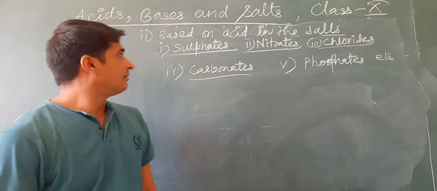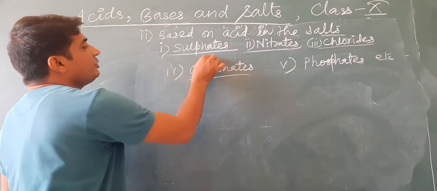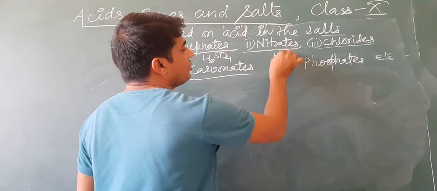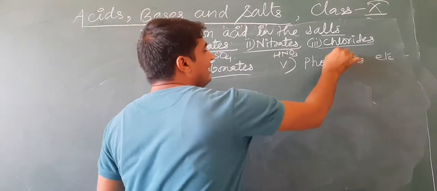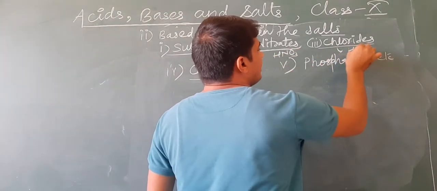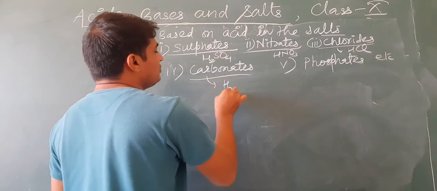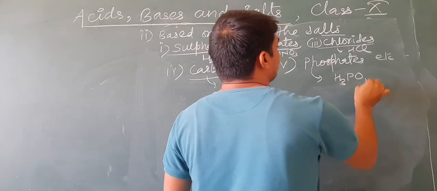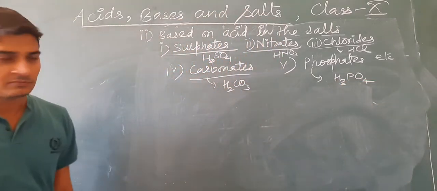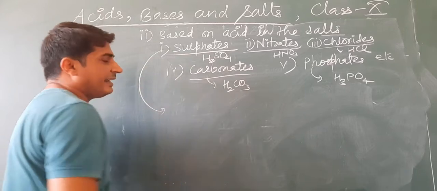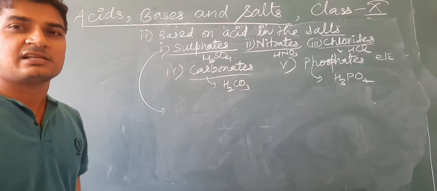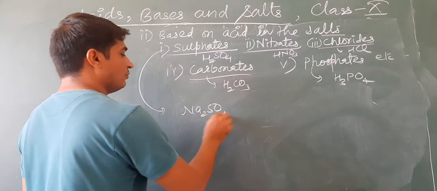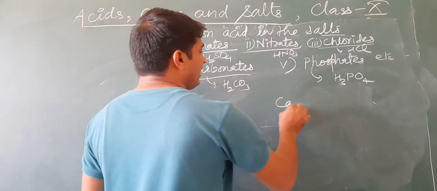Actually, in sulfates, the acid used in these salts is H2SO4. Nitrates, the acid used is HNO3. Chlorides, the acid used is HCl. Carbonates, the acid used is carbonic acid. In phosphates, phosphoric acid. How is it used? I am taking an example of sulfate, for example, Na2SO4, CaSO4.